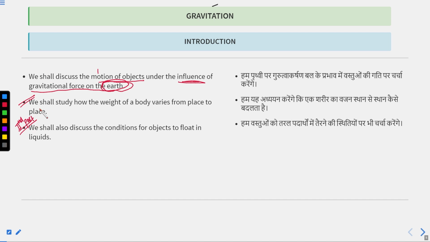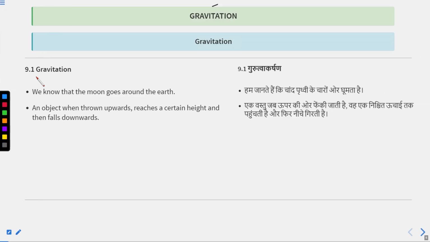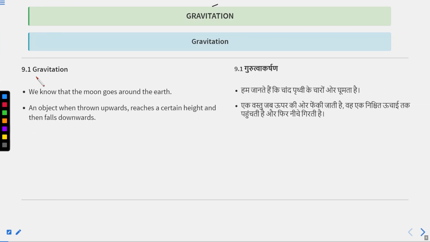In first part, we will talk about gravitation and we will see that our weight changes from place to place according to physics. So let's study the first part of this chapter, which is gravitation. So we all know that moon rotates around the earth.